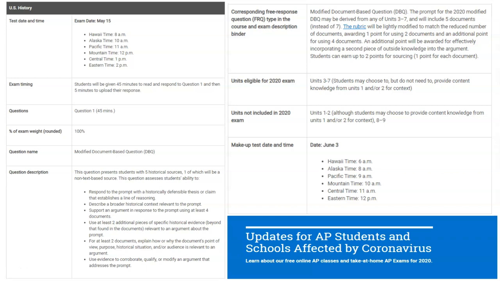For US history, a lot of the information has changed. We'll get more into that in detail in a second, but the highlights are that your test is now on May 15th at 2 p.m. Your test also doesn't cover the same amount of information as a normal DBQ, nor is it at the same length. It's only going to be about 45 minutes and be a singular DBQ question.